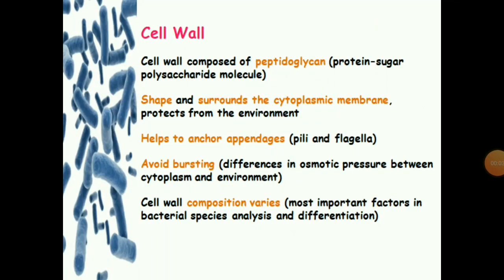Cell wall. The cell wall is a layer of the cell envelope lying between the cytoplasmic membrane and the capsule. It is composed of peptidoglycan, which consists of protein, sugar and polysaccharide molecules. The cell wall gives the cell its shape, surrounds the cytoplasmic membrane and protects it from the environment. It also helps to anchor appendages like pili and flagella, which originate in the cytoplasmic membrane and protrude through the wall to the outside. The cell wall prevents bursting of the cell due to differences in osmotic pressure between the cytoplasm and the environment. Variation in cell wall composition is important in bacterial species analysis and differentiation.